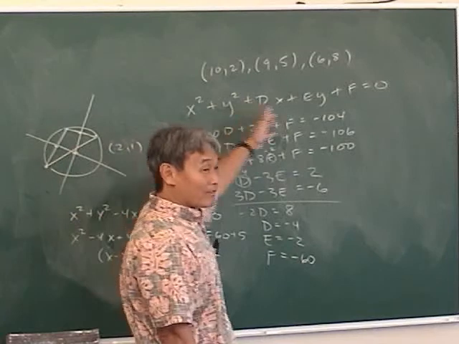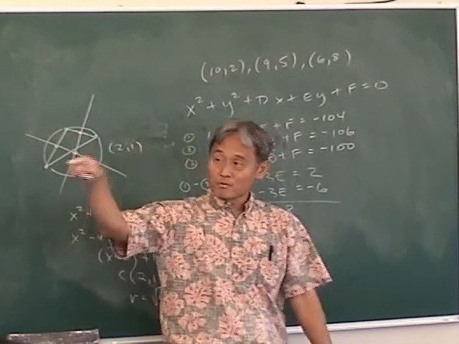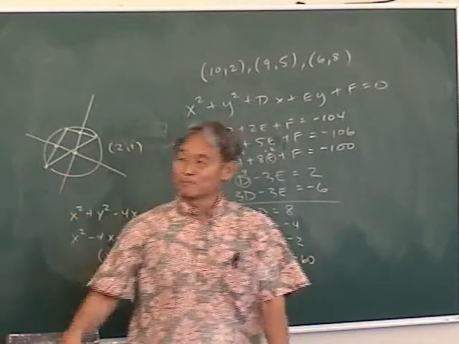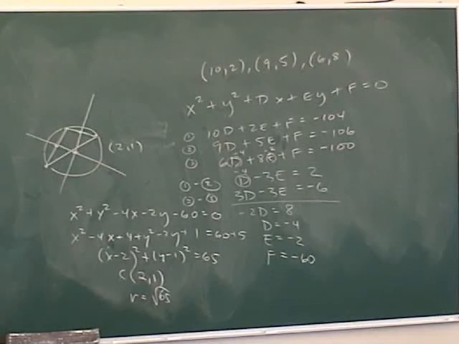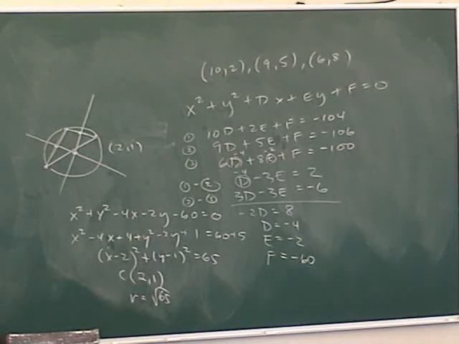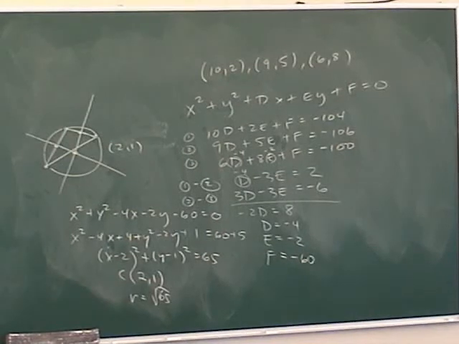So this is one of the 3 problems on Friday's quiz. I didn't put PCH quiz Friday. Or is it Thursday? No, it's Friday. PCH quiz Friday. So I think you're gonna have 2 circle problems and 1 parabola problem.